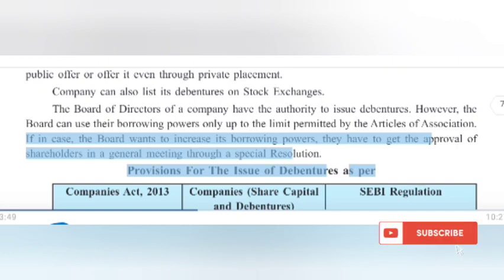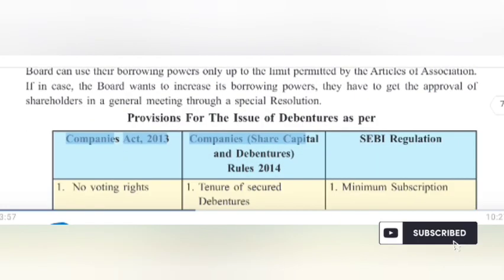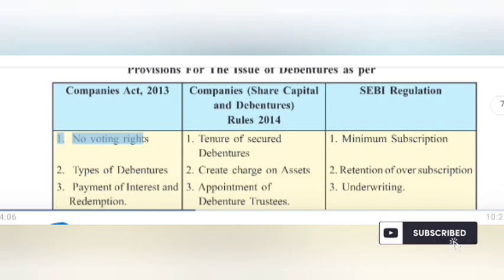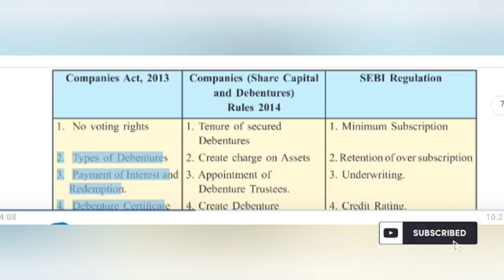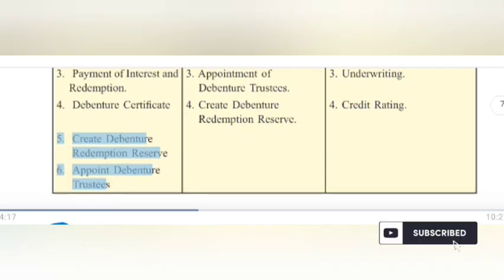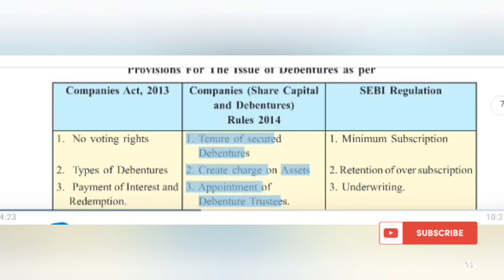Provisions for the issue of debentures as per Companies Act, 2013: 1. No voting rights. 2. Types of debentures. 3. Payment of interest and redemption. 4. Debenture certificate. 5. Create debenture redemption reserve. 6. Appoint debenture trustees. 7. Debenture trustees can approach NCLT. 8. Impose restrictions. 9. Punishment for contravention of the provisions of the Companies Act. Companies (Share Capital and Debentures) Rules, 2014: 1. Tenure of secured debentures. 2. Create charge on assets. 3.